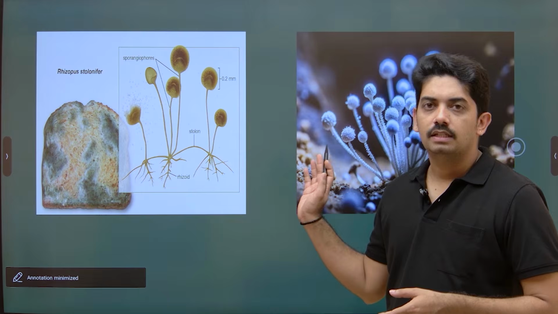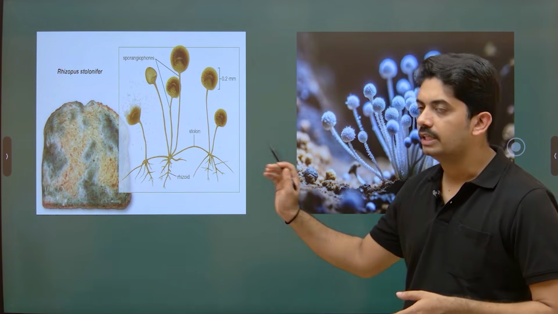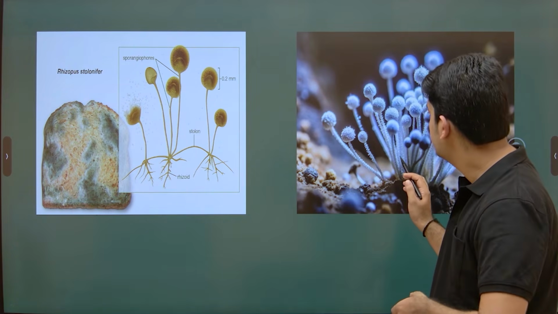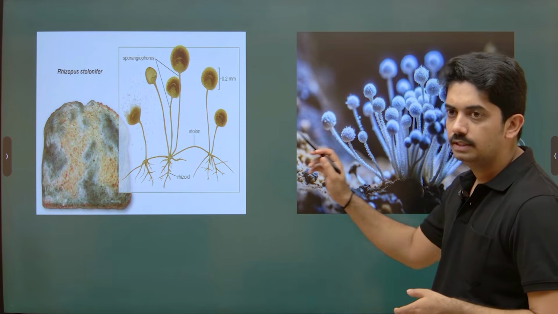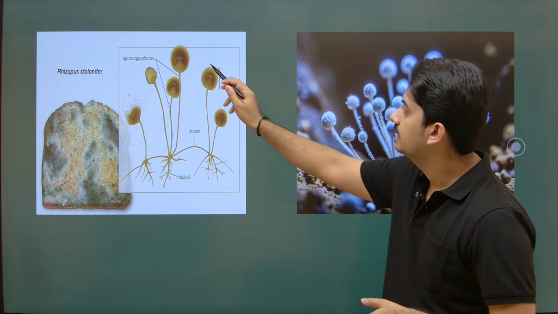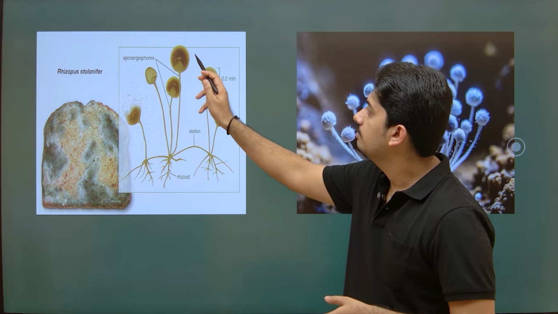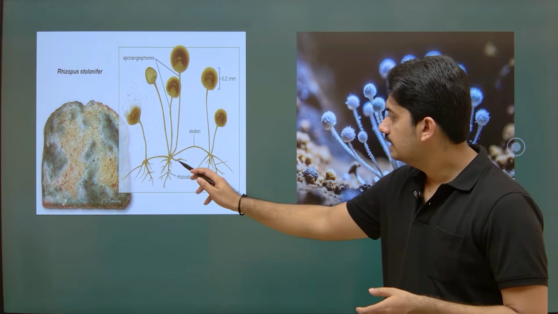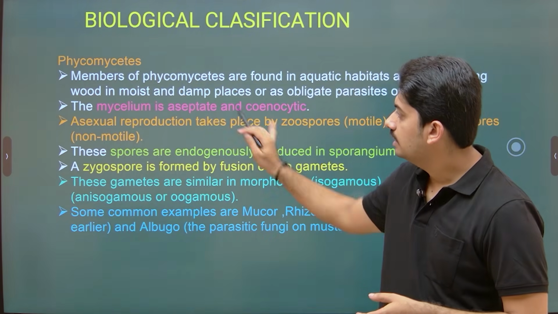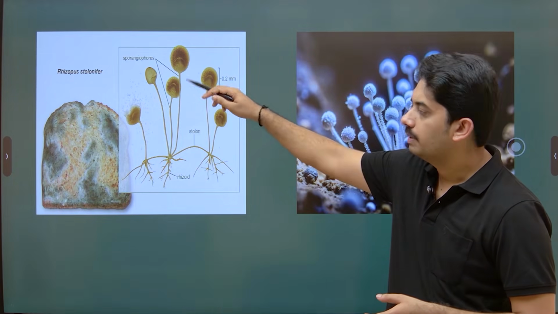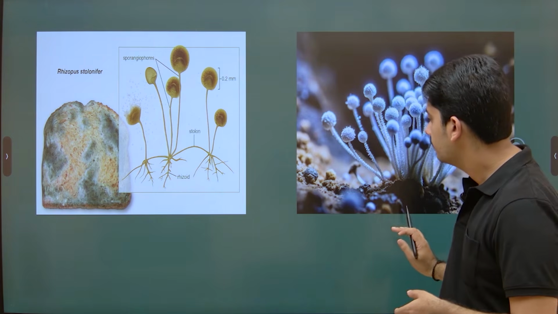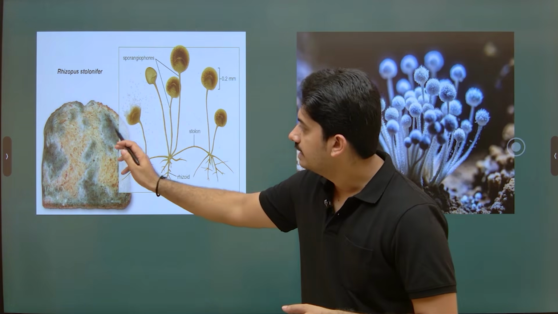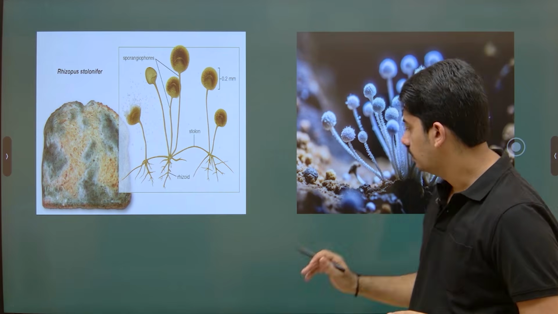Now this is the diagram. One is Rhizopus, another one is Mucor. These are the examples. Here you can see the sporangium inside which spores are produced. This is the hyphae and this is the fruiting body. Upper part is the fruiting body. Here you can see the mycelium on the bread. Okay.